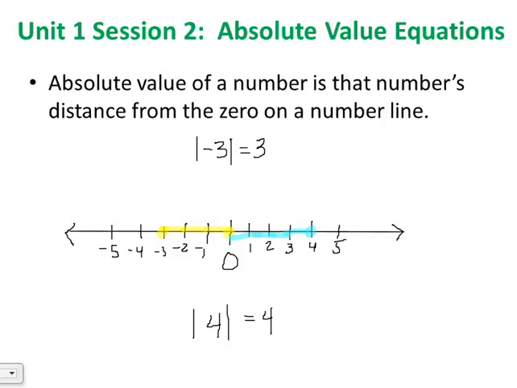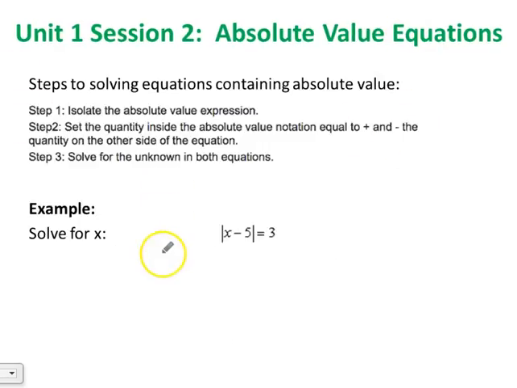And now we're going to take it a step further, and we're going to look at how we can solve equations that are in absolute value brackets. So here we've got one. The absolute value of x minus 5 equals 3. Here's an equation that involves absolute value. And how are we going to solve an equation that involves an absolute value?